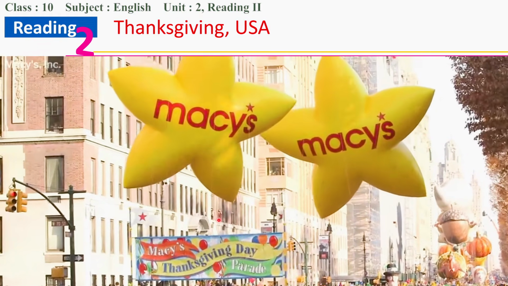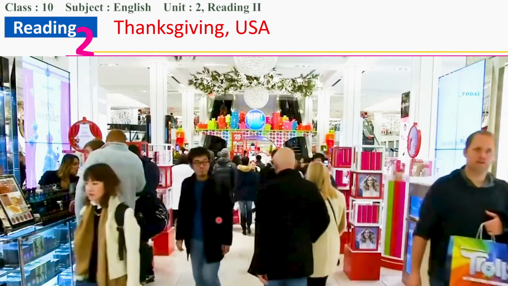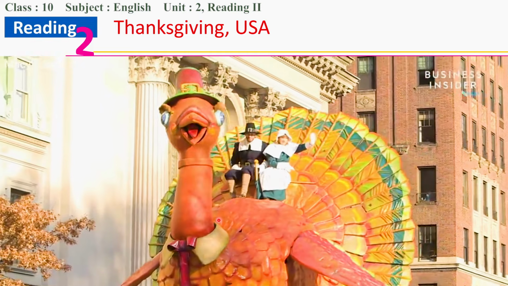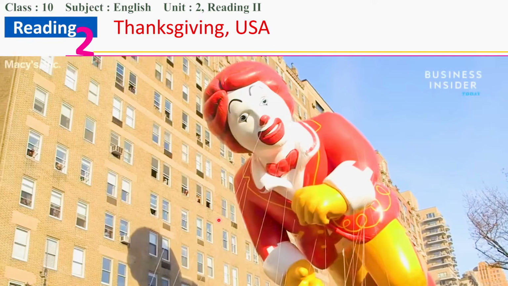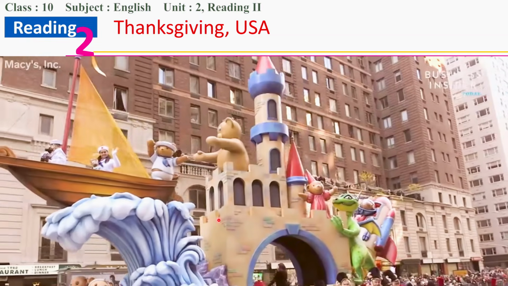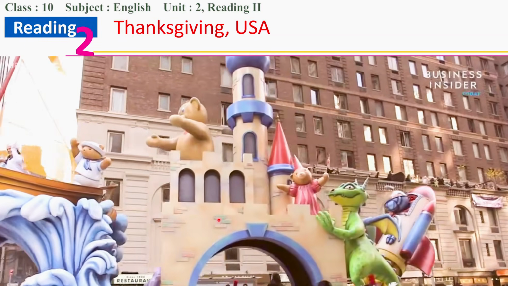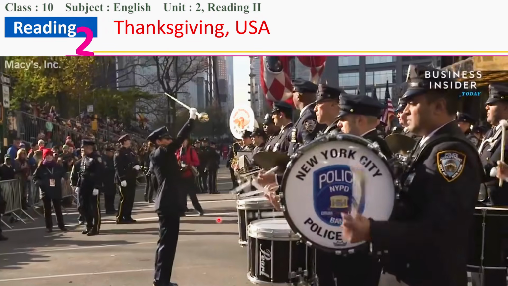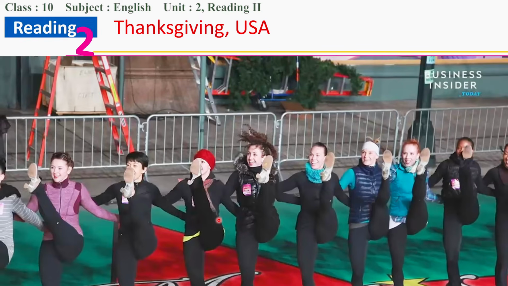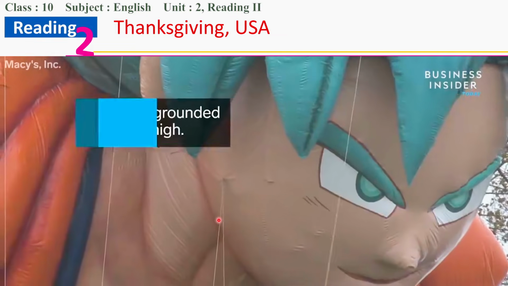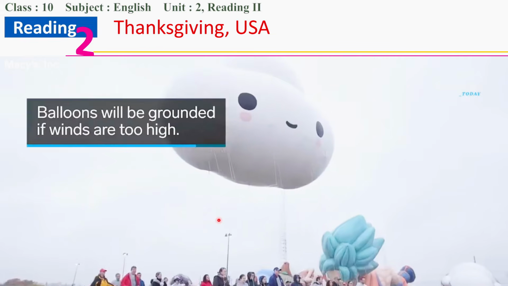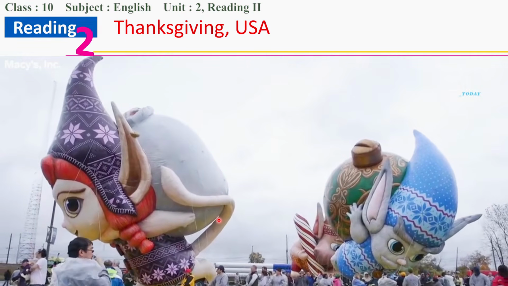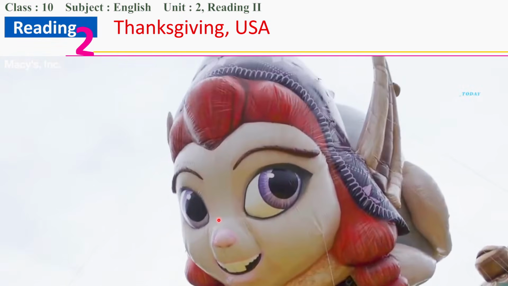Macy's is experimenting with smaller stores to cut costs and avoid having to close them altogether like some of its competitors. But one thing it's unlikely to downsize anytime soon: the Macy's Thanksgiving Day Parade. And the spectacle of watching the parade isn't the only astounding thing. Look at some of the facts. Over 8,000 Macy's employees and performers will march the 2.5-mile route, including 12 marching bands, the cast of 4 Broadway shows, and the Rockettes. If sustained winds are over 23 miles per hour and gusts over 34 miles per hour, city regulations say the giant balloons can't fly at all, something that's only happened once, in 1971.